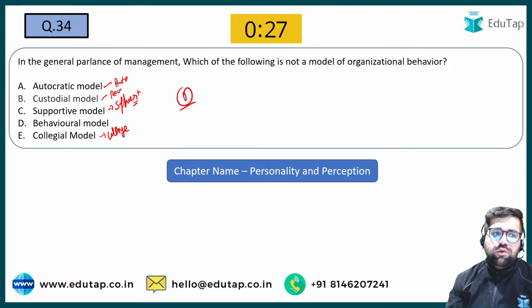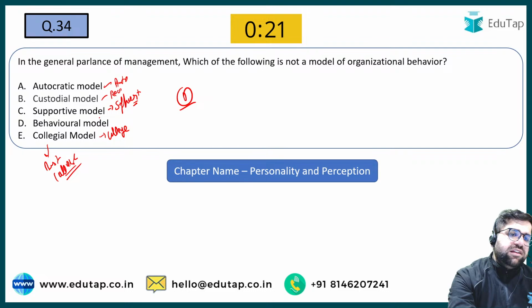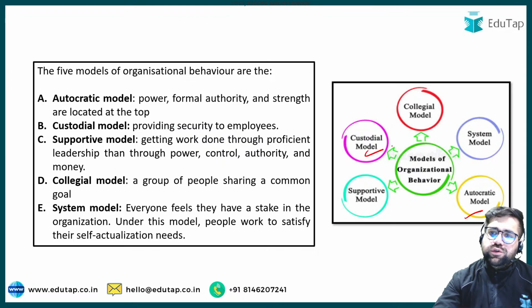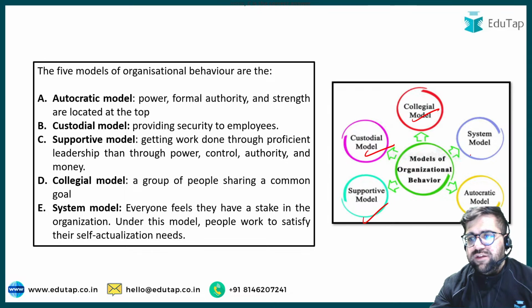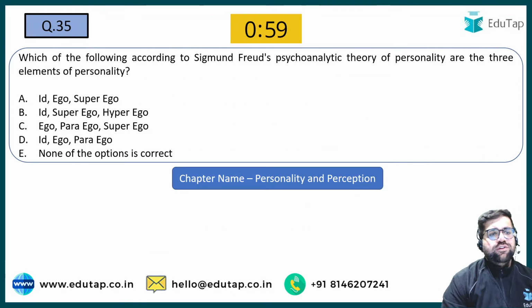Collegial is a model. Collegial basically means to act as a best colleague. Okay, so the right answer will be option number D, because behavioral is not one of the models of organizational behavior. So you have autocratic, custodial, collegial, supportive and system also. Okay. Chaliye, now let's move to 35.